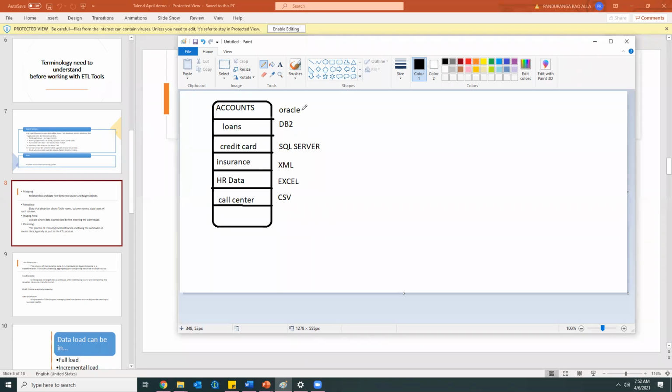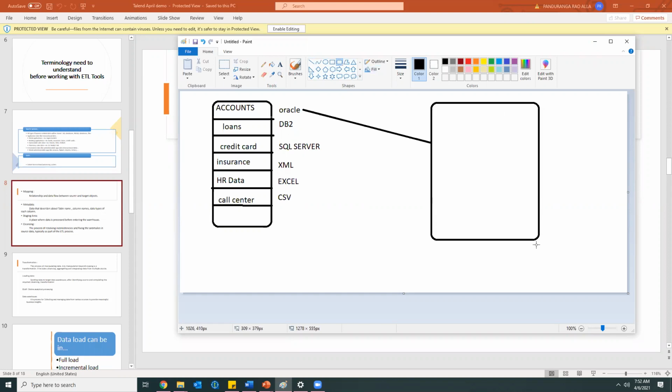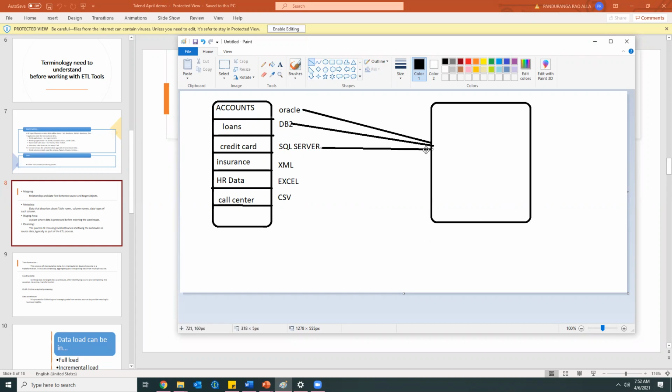Okay, so let me take all these: Oracle details will be holding, and DB2. All these can be loaded into a staging area. This we can call as a staging area.